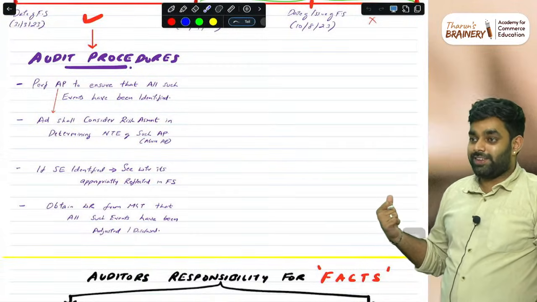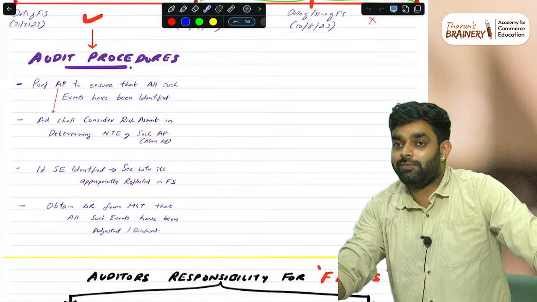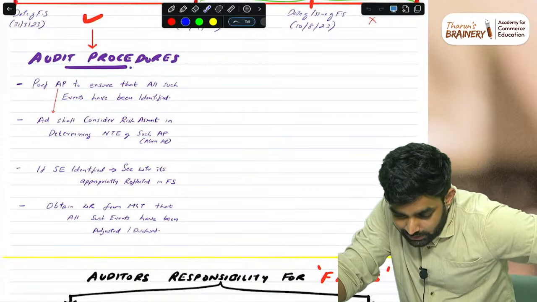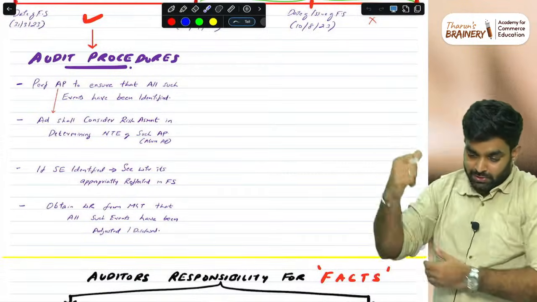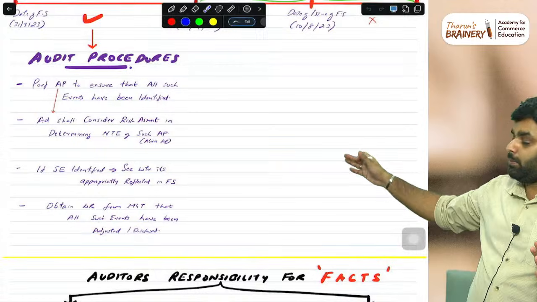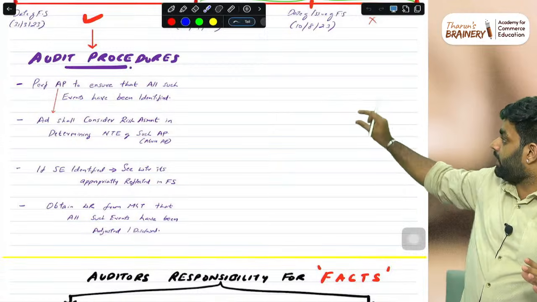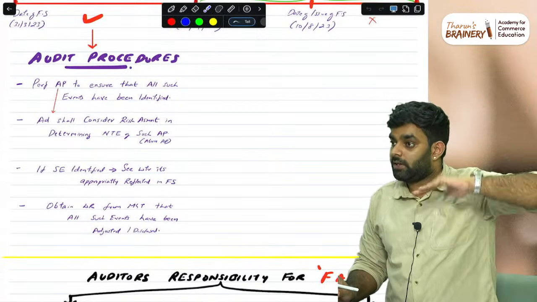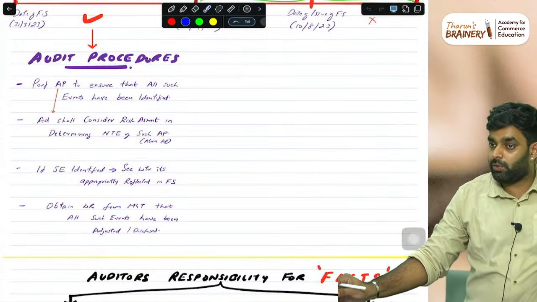So this is how you have to frame the answer. I know it is hard for people to think what the answer will be and how to frame it. 100% it is complicated. But what I would suggest: when a question comes, the basic or simple understanding I am saying is, in the procedure, write first, for subsequent events, whatever procedure you know, write the procedure and explain each procedure, and match the question's requirement. That is the best way. So if the question asks point by point, your answer is there. If the question asks linkage-wise, your answer is also there. No way that you will lose marks.